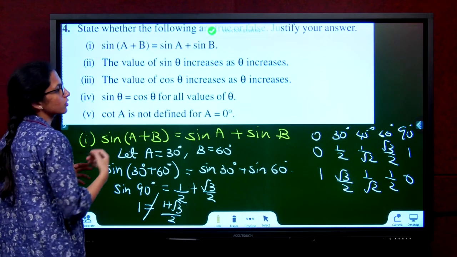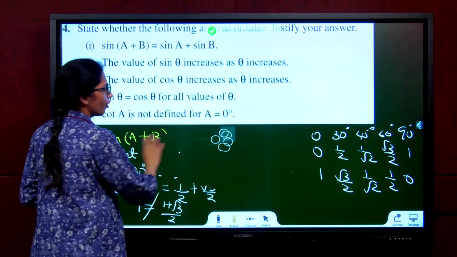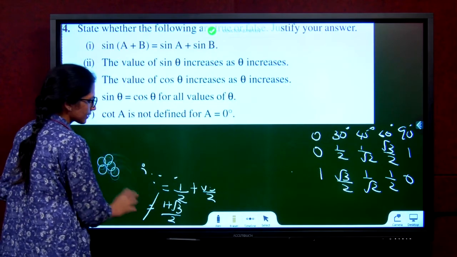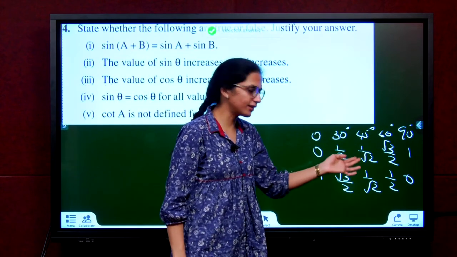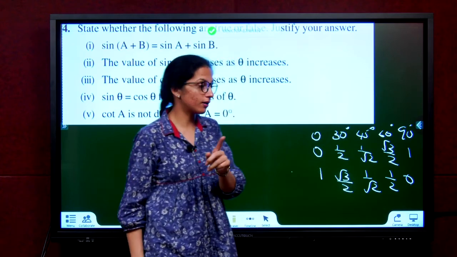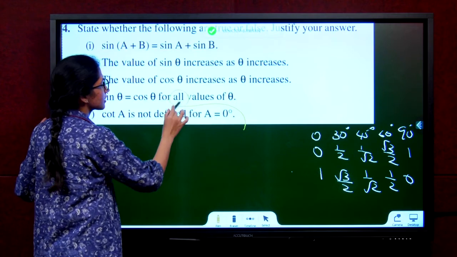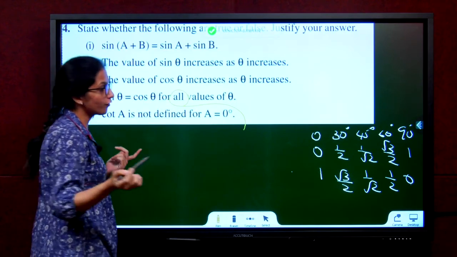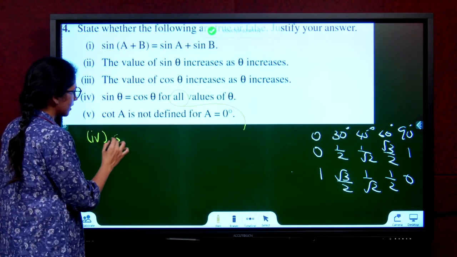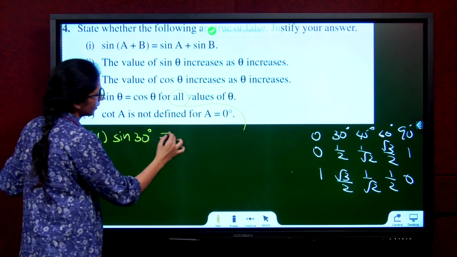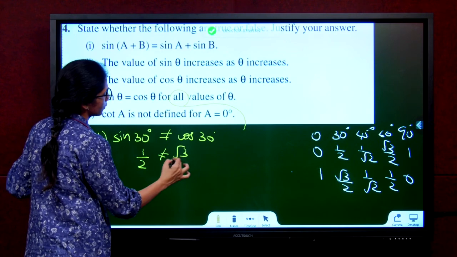Next, sin theta equals cos theta for all values. Is sin theta equal to cos theta for all values? Obviously no. Look at the table there. Sin 0 is 0. Cos 0 is 1. Is it equal? Is it equal at 30? No. But for 45, yes, it is equal. But in the question, they are saying all values. If the question was a value possible, true. For which value? For 45 degree. But they are saying all values. So false. How do you justify? Sin 30 degree is not equal to cos 30 degree, because 1 by 2 is not equal to root 3 by 2.